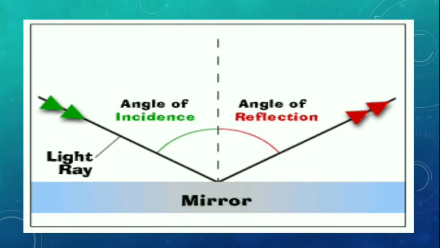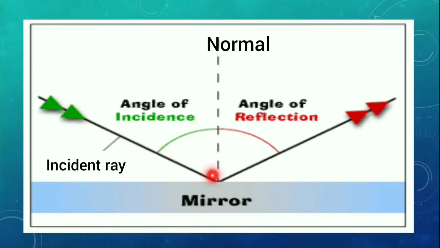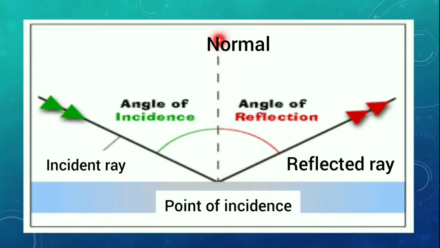If you draw a perpendicular line from the point of incidence, if you draw an angle of 90 degrees from the point of incidence, you will get a normal. This is called normal, right? So this is incident ray, reflected ray, point of incidence, and this is normal.